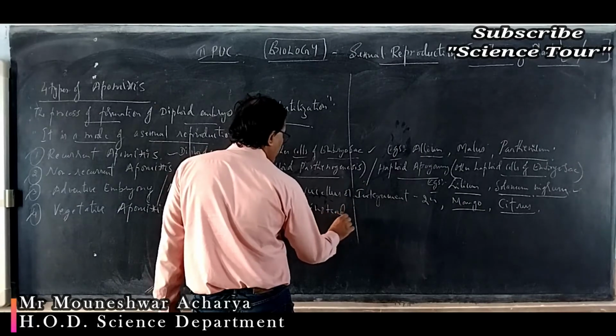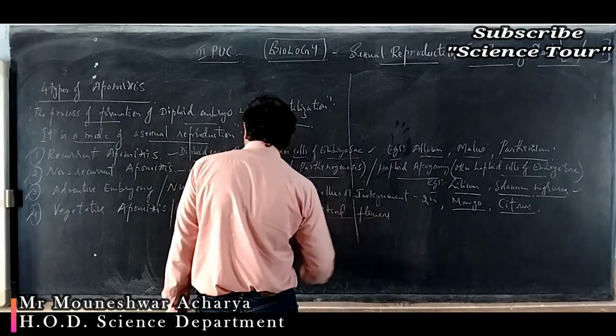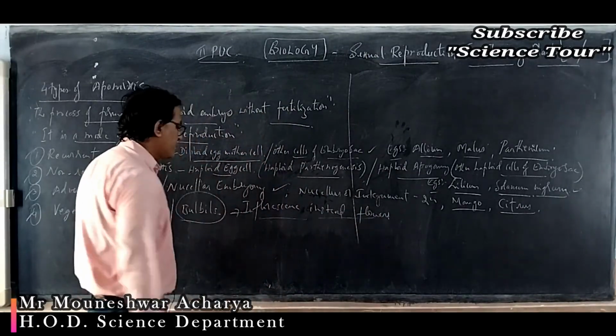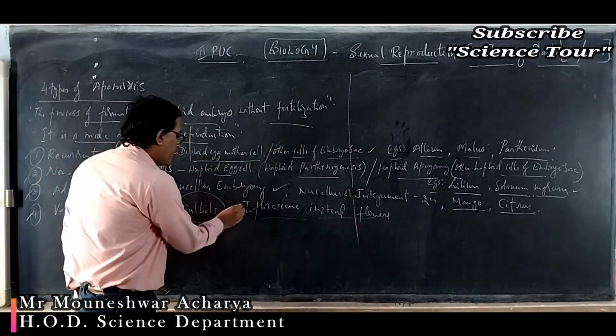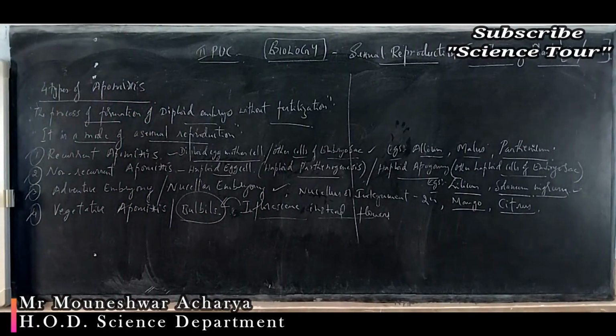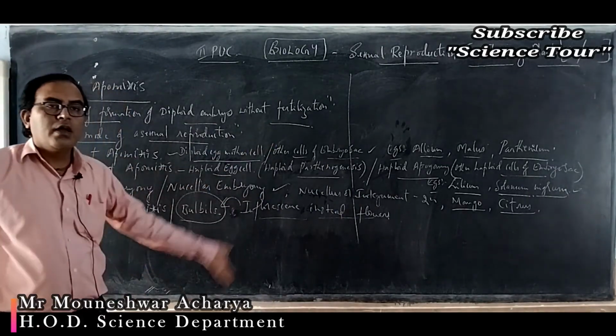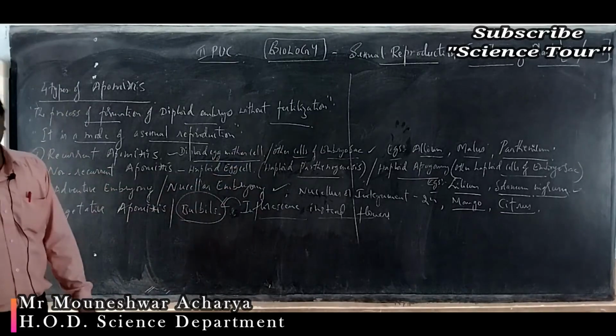So instead of flowers developing, from the inflorescence it forms what? Bulbils. Bulbils develop from the inflorescence. From the inflorescence the bulbils will develop instead of the flowers. So these buds or bulbils may sprout into new plants while they are still attached to the mother plant. They are still attached to the mother plant, but they will give rise to the formation of a new plantlet or new plant.